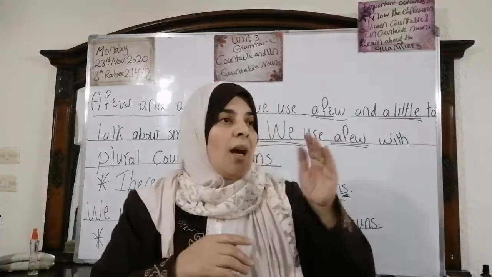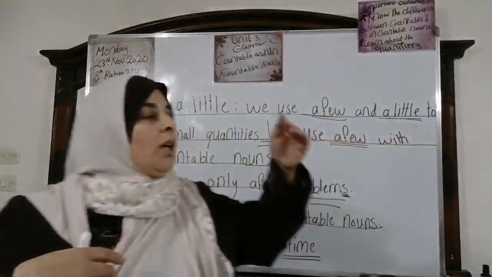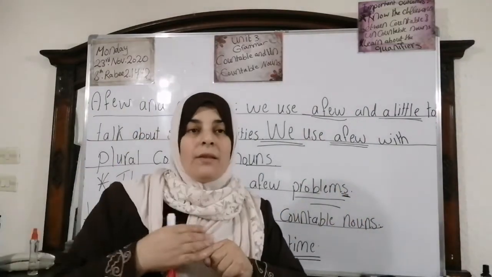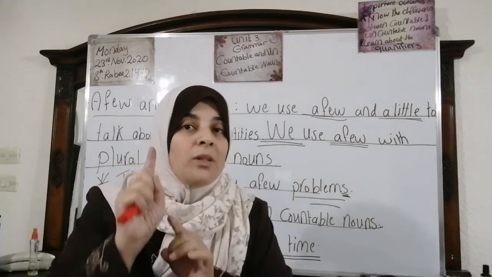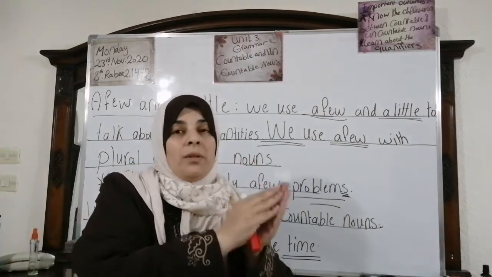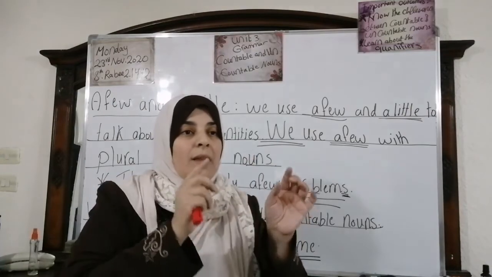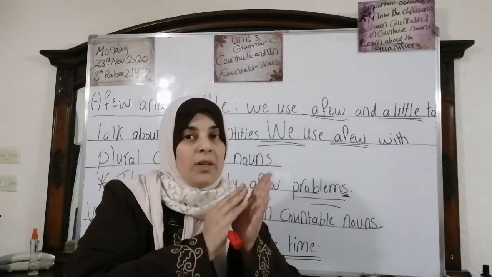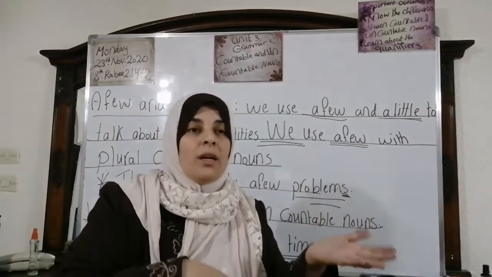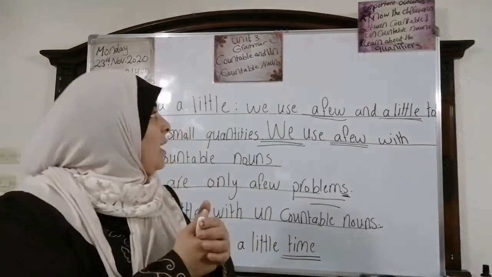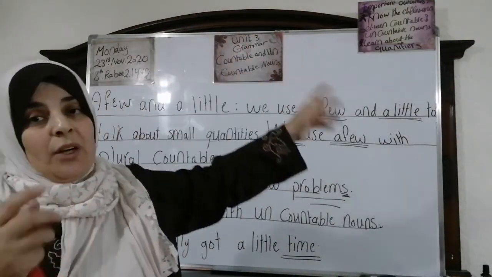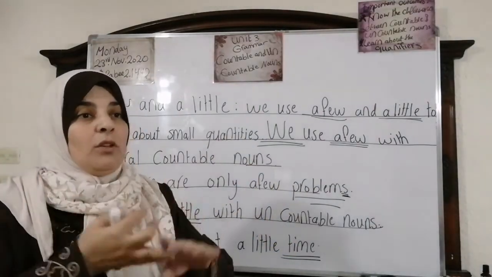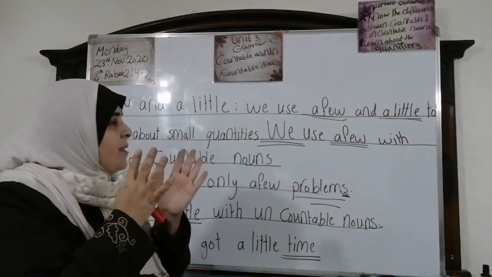Again, we said that countable nouns are divided into plural countable nouns and singular countable nouns. In this class, we only talked about the plural countable nouns, and the uncountable nouns, which all the time take a singular verb, because you cannot count them, like water, like milk, like tea, whatever. We also learned about the qualifiers: some, any, much, many, a lot of, lots of, a few, a little. Okay, this is enough for today.